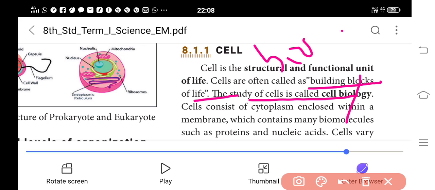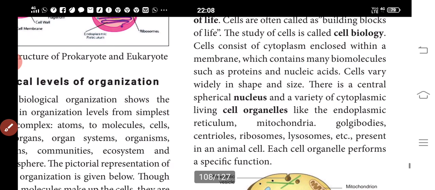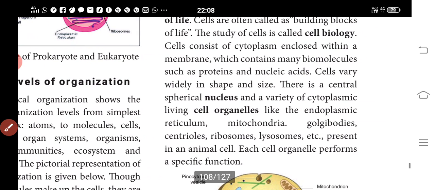Cells have various shapes and sizes. A central spherical nucleus is present, and in the cytoplasm of living organisms there are organelles like endoplasmic reticulum, mitochondria, Golgi complex, ribosomes, lysosomes, etc., present in the animal cell.